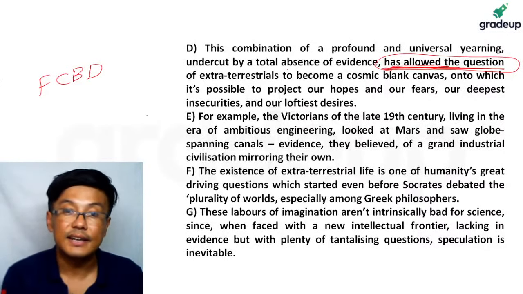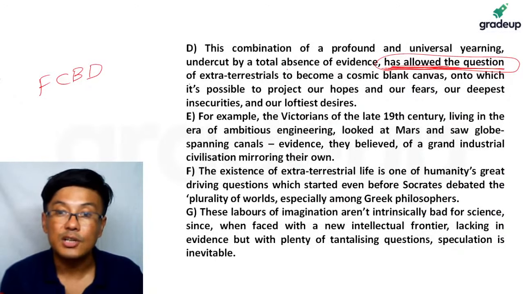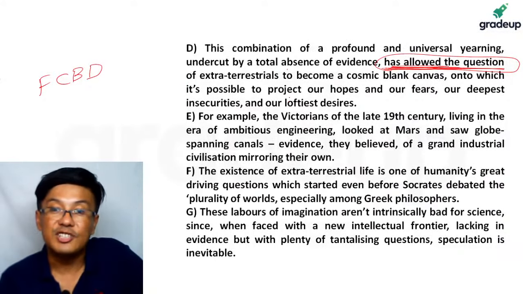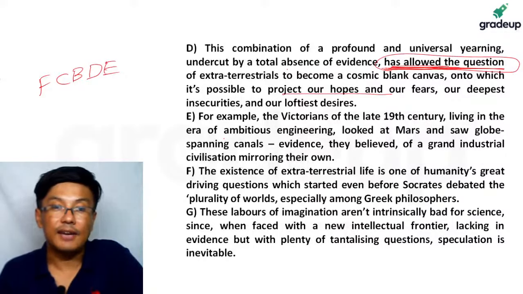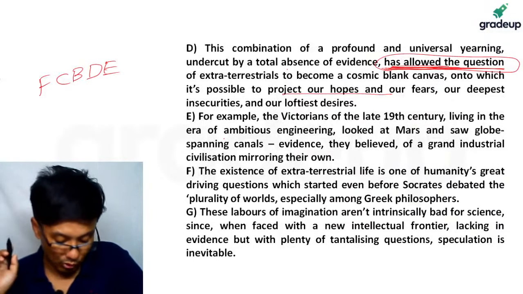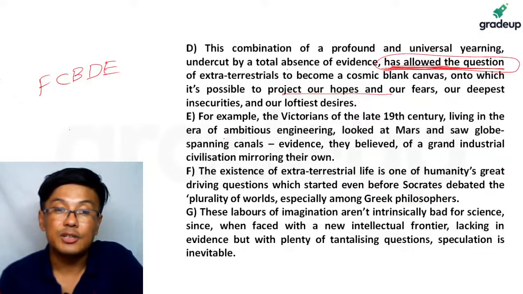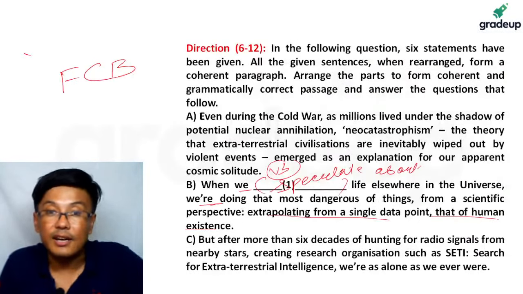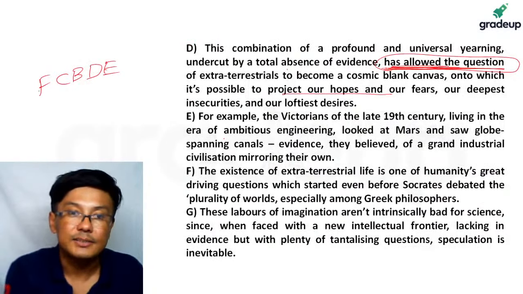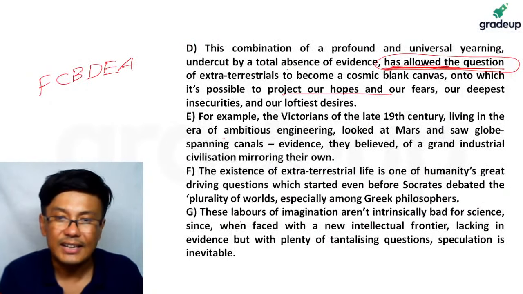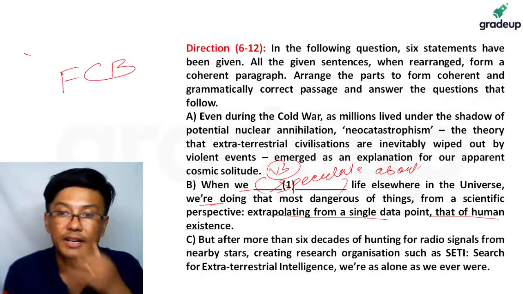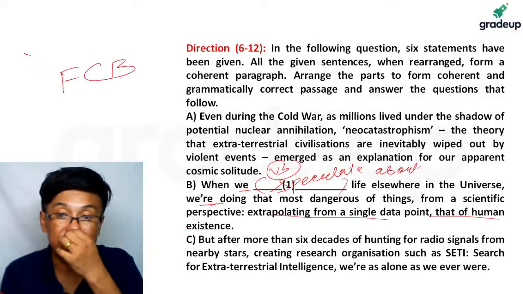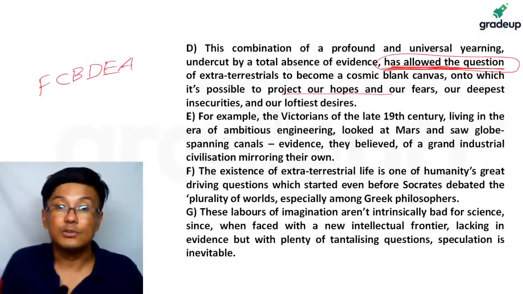Now after D, it has allowed the question of extraterrestrials to become a cosmic screen on which we project our hopes and fears. That example is what you find in E. Okay, FCBDE. Now if you notice, the only other two options left are A and G. If you read very carefully, A will come after this, because the labors of imagination mentioned in G is what you actually find in A. Even during the Cold War, millions lived, right? So the theory that extraterrestrial civilization initially wiped out emerged as an explanation of our apparent cosmic solitude. So this is something which you will find.